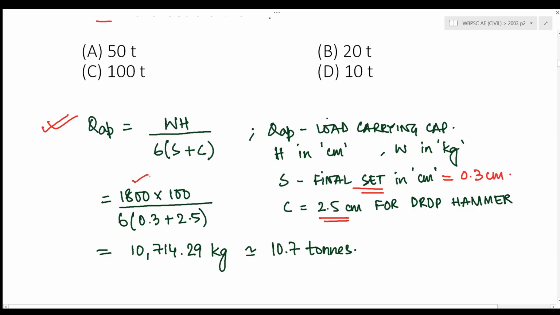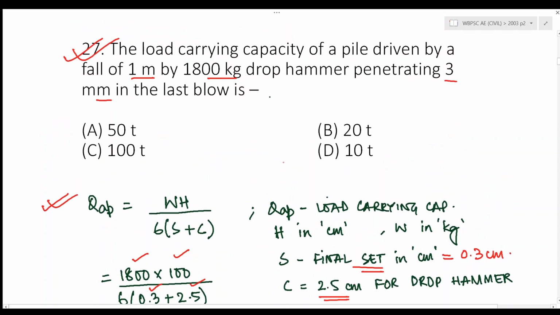Now just by replacing these values WH, S and C, we get the load carrying capacity as 10,714.29 kgs or 10.7 tons. So the nearest answer is D.